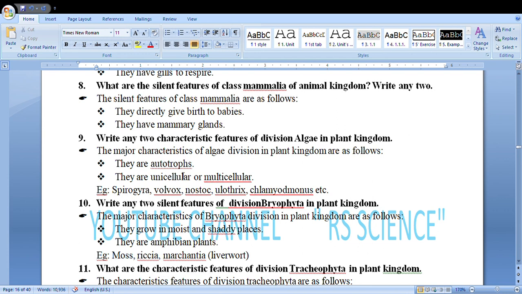Salient features of division Algae. They are autotrophs. They are unicellular or multicellular. Example: Spirogyra, Volvox, Nostoc, Ulothrix, Chlamydomonas, etc. Write 2 salient features of division Bryophyta. The major characteristics of Bryophyta are they grow in moist and shady places. They are amphibian plants. Example: Moss, Riccia, Marchantia, etc.